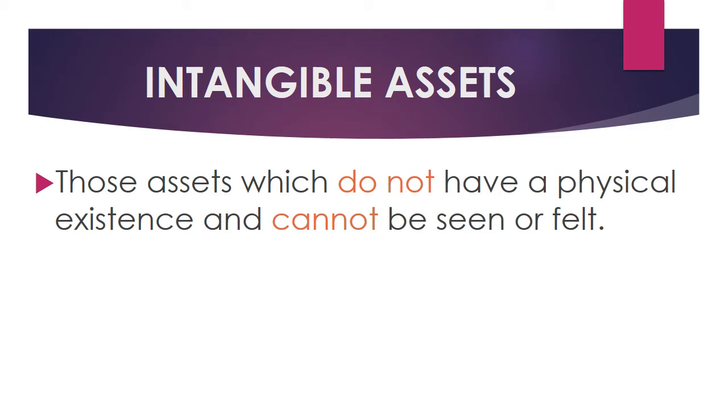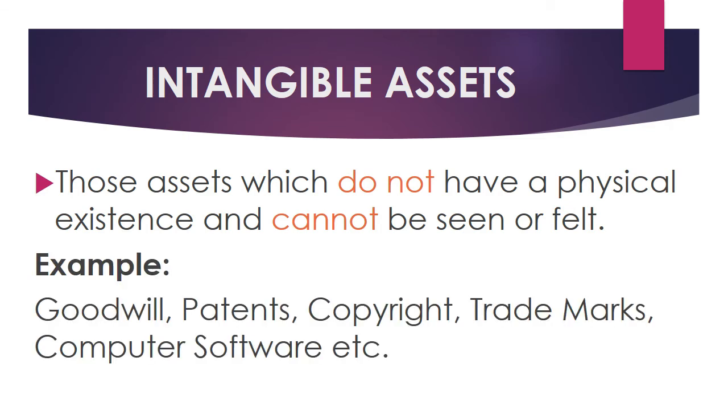Next is intangible assets. So what do you mean by intangible assets? Those assets which do not have a physical existence and cannot be seen or felt. So we cannot see. Then what is that asset? With an example, you can understand in a better way. So example is goodwill. So what is goodwill? See, goodwill we cannot see, but that is a reputation which is gained over the years by a company.